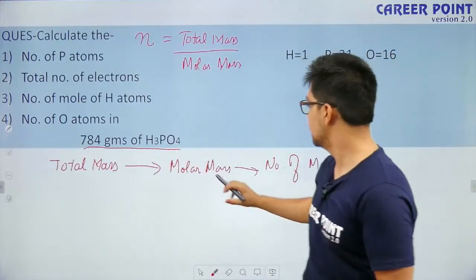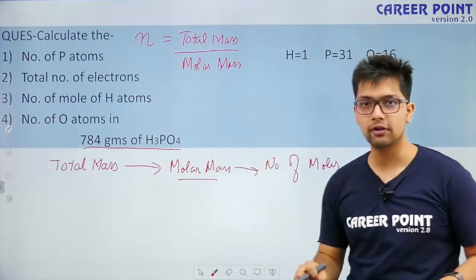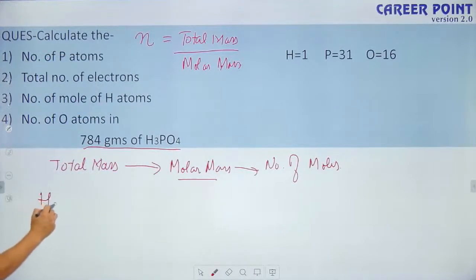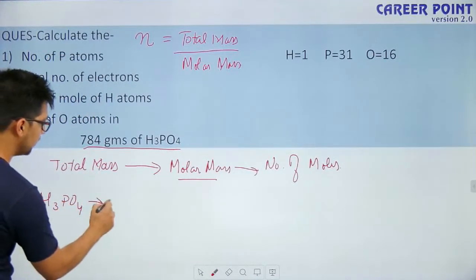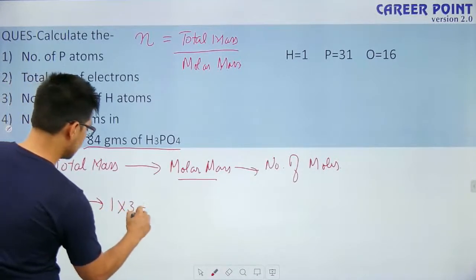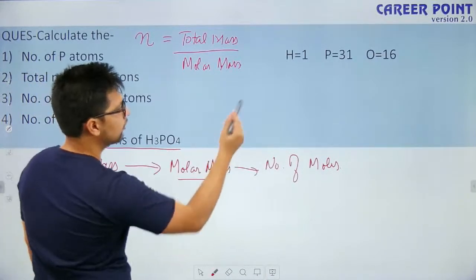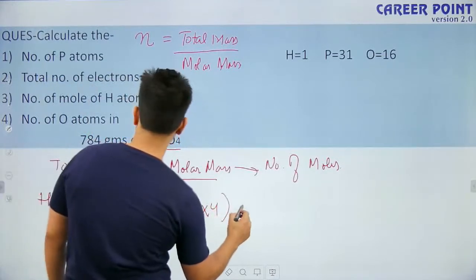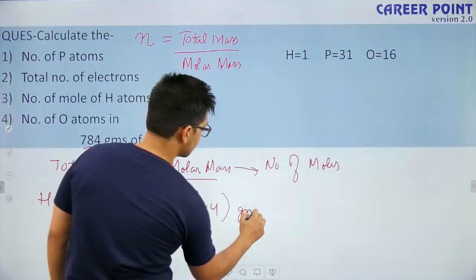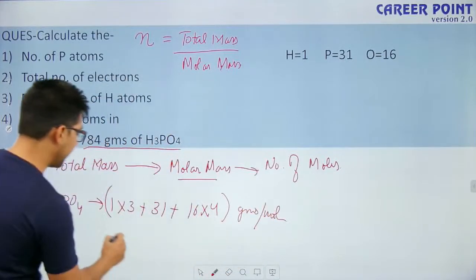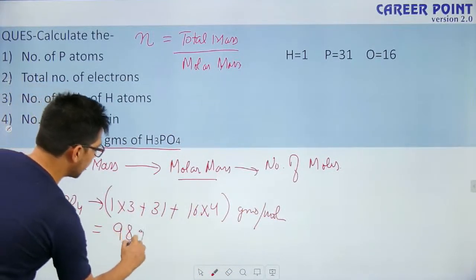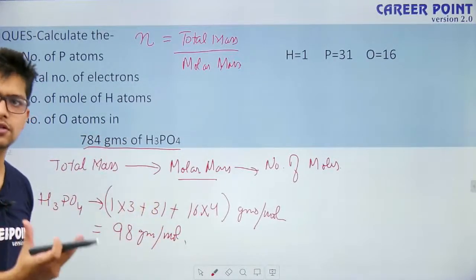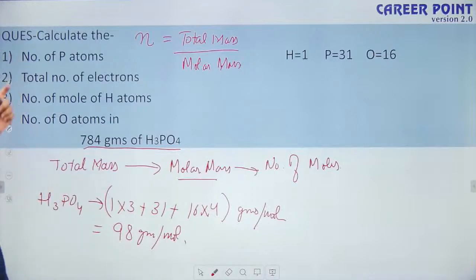So in this case, is molar mass given? Molar mass is not given. So our first step here would be to find the molar mass. For H3PO4, I will have 1 into 3 plus phosphorus, which is 31, they have already given the value, plus 16 times 4. This much grams per mole is the molar mass. If I find this value, it will be equal to 98 grams per mole. So the first step is done, that is, find the molar mass of H3PO4.